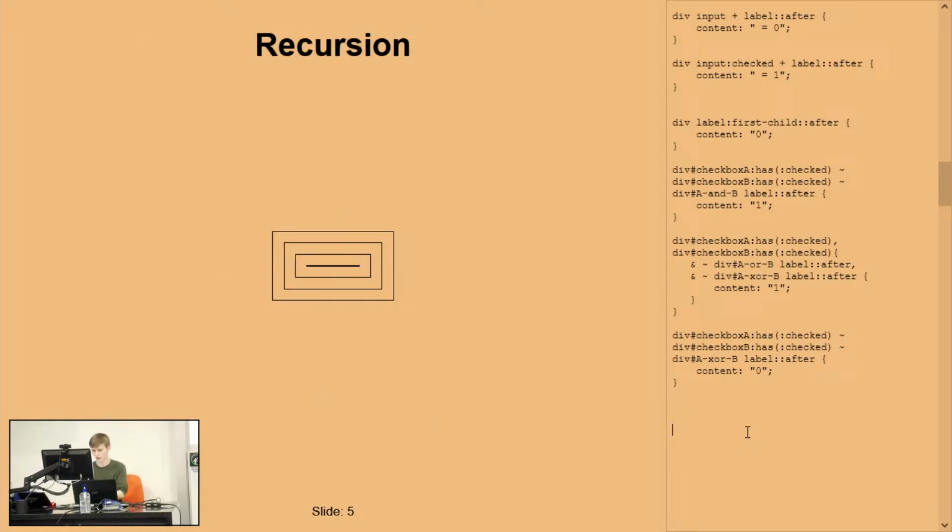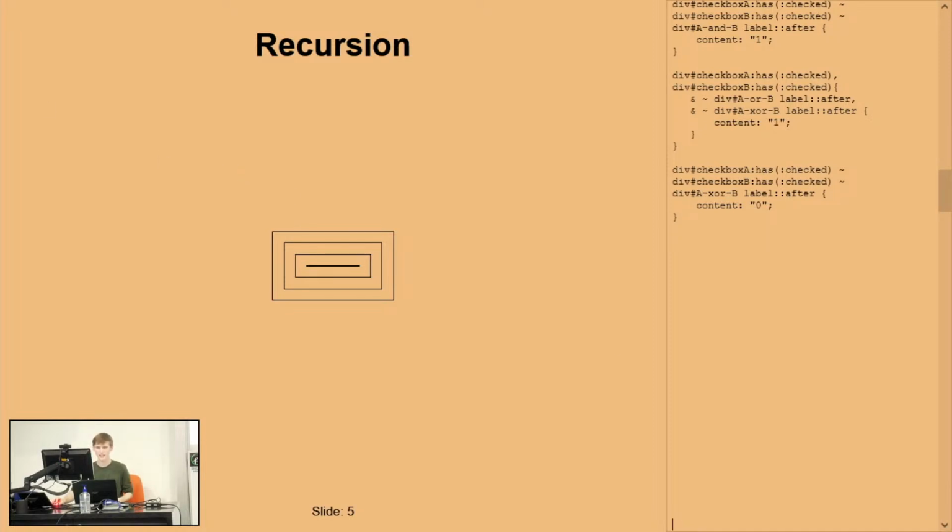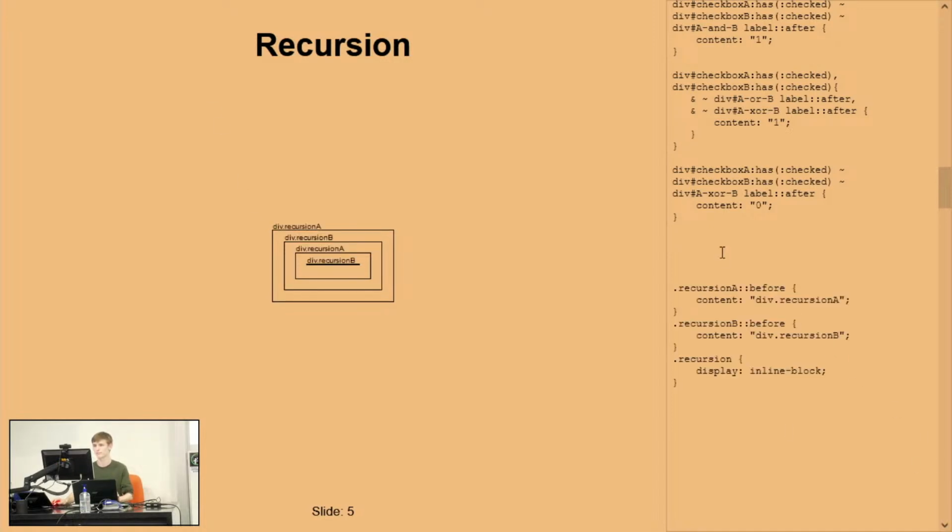Next, we're going to do recursion. So, again, like last time, I'm going to add the labels to these divs because they make things look a little bit nicer. So we have A, B, A, B. Now this is really easy to copy and paste. All you do is copy the div A, div B, and once you've got that block, you can just keep copying and pasting. If you had to say this is div 1, div 2, div 3, div 4, you'd have to edit all those numbers. We don't want that. We just want some alternating thing that we can go off.